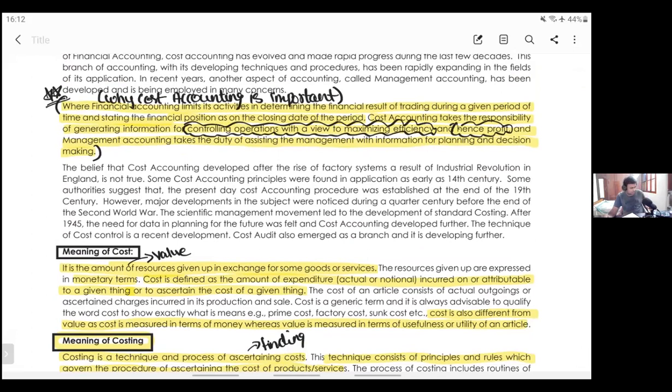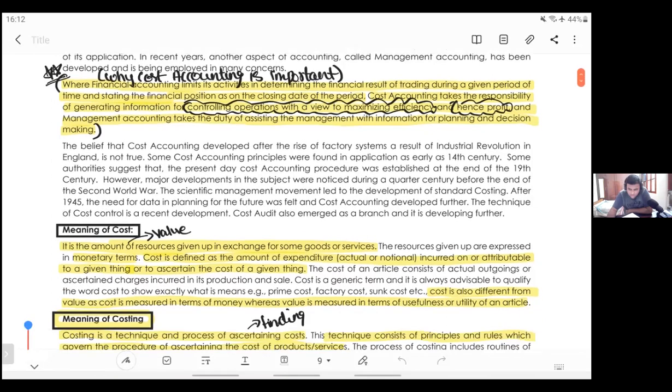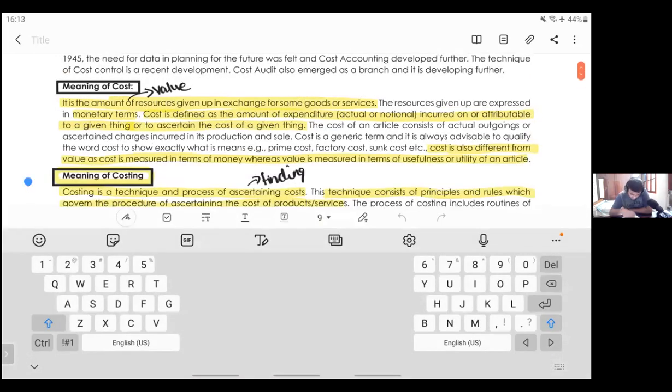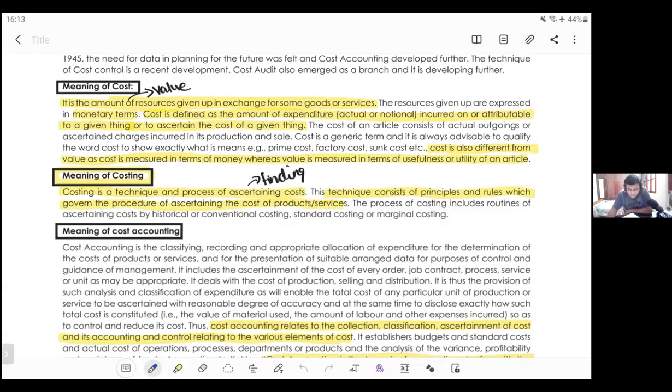Now, in financial accounting, what happens? Financial accounting is something which is done at the end of the year, and cost accounting is something which is done throughout the year. Now, financial accounting, during the period, you might not have any records to check the profit of the company. You will know the profit of the company in financial accounts only at the end of the period. But costing, it is not the situation, my dear friends.